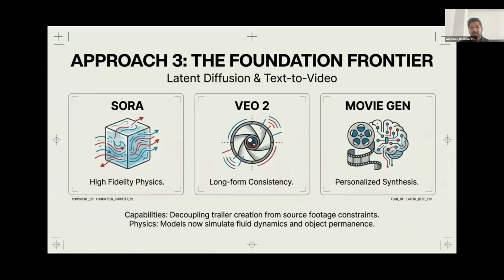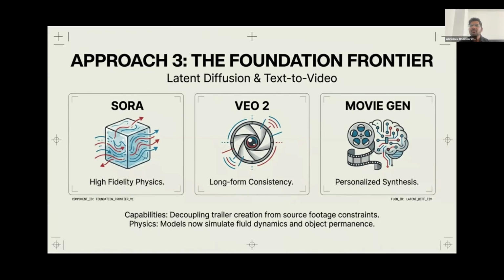Now let's look at the third approach, which is arguably the most jaw-dropping advancement in this space, known as the foundation frontier, which heavily involves text-to-video foundation models like Sora, Veo 2, MovieGen.